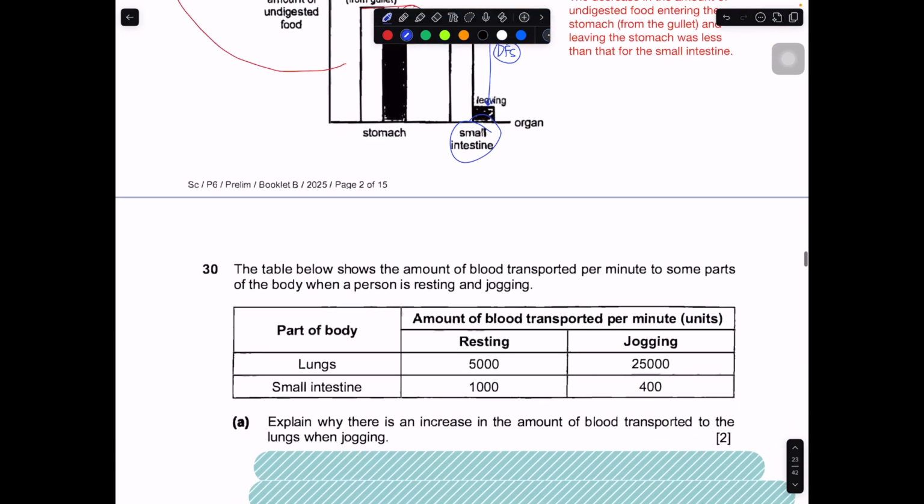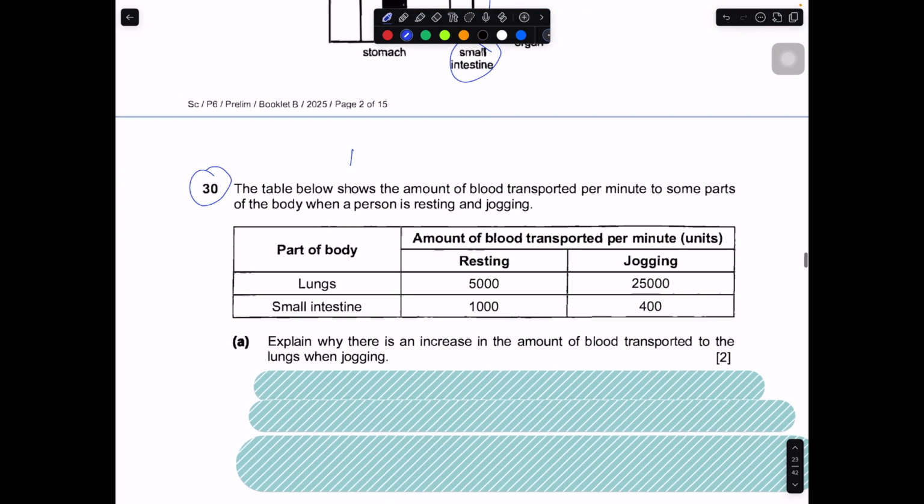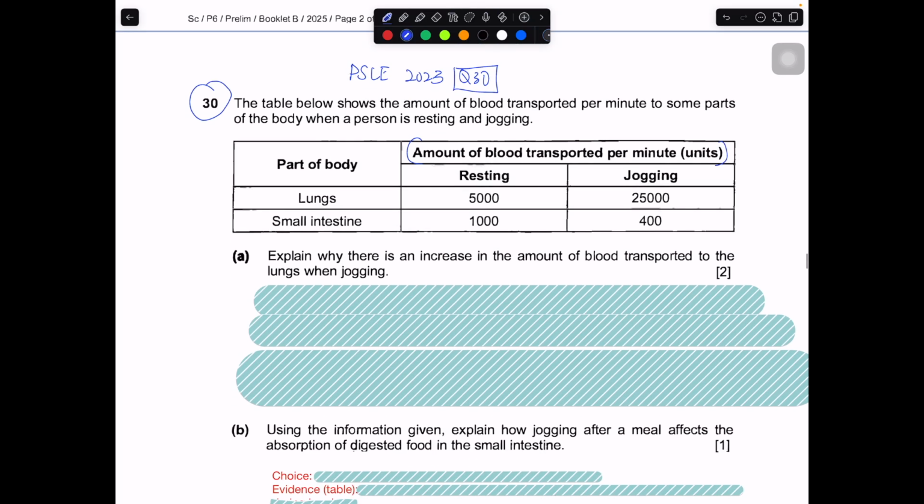Okay, so now we go on to question number 30. Question number 30 is very similar to PSLE 2023 question number 30, which talks about the person that is running and jogging, and the amount of blood transported per minute to the different parts of the body. But in this case, they are not talking about muscle anymore. They are talking about the lungs and small intestine. So these are very different organs.